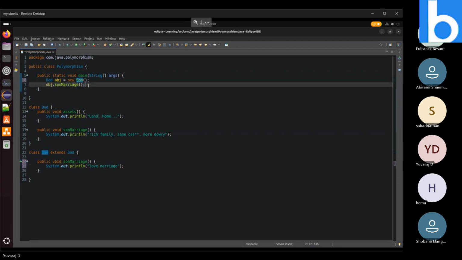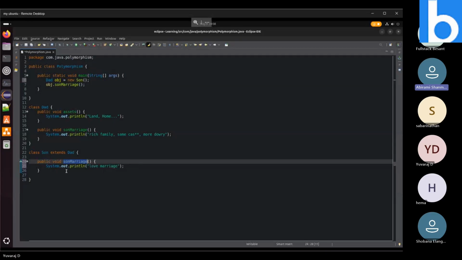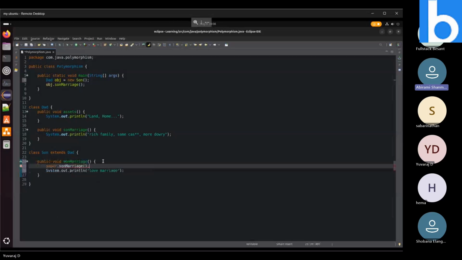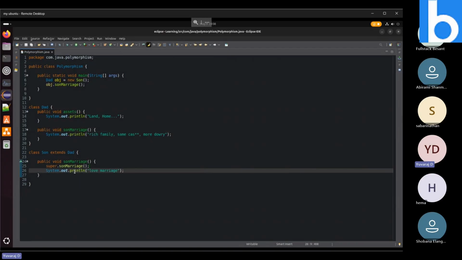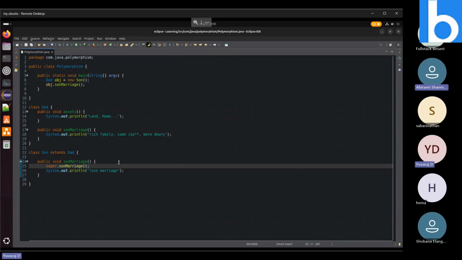Yes, Yuvraj. Sabarinathan asked: inside the Son class, we are calling the sonMarriage method, and there you have created super.sonMarriage. If we do it like that, whenever we call the sonMarriage method inside Son, we will get two results: the rich family, same caste, and love marriage. The parent method implementation we will get, as well as the child's preference, and that will also be printed. Both will be triggered if we provide it like this.